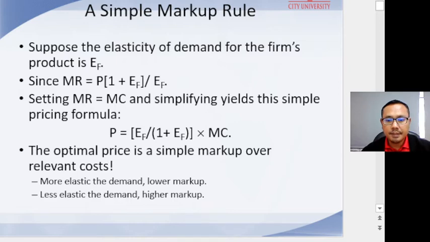So it is a very useful formula that we can use for firms in monopoly and monopolistic competition.